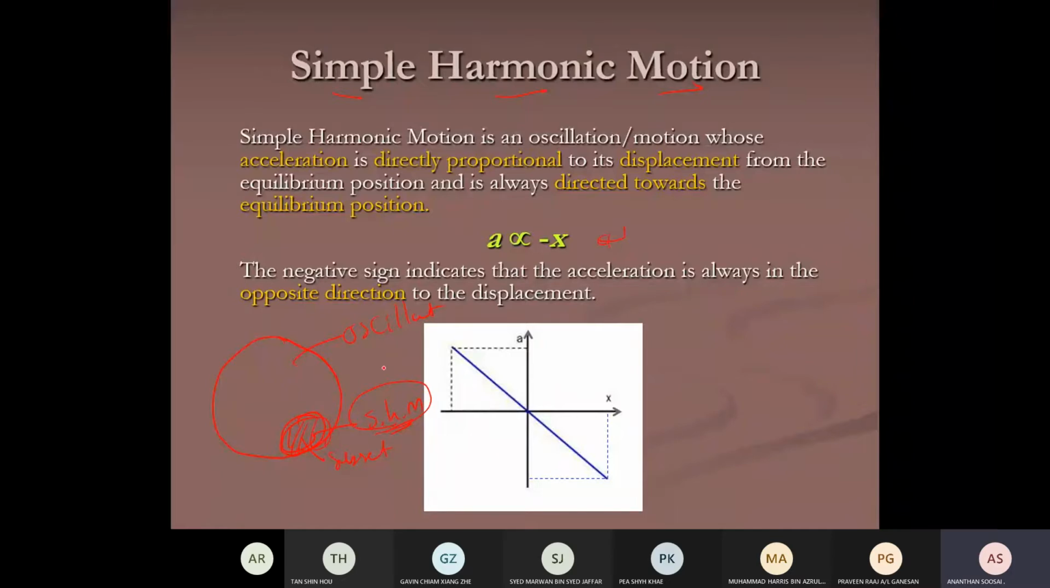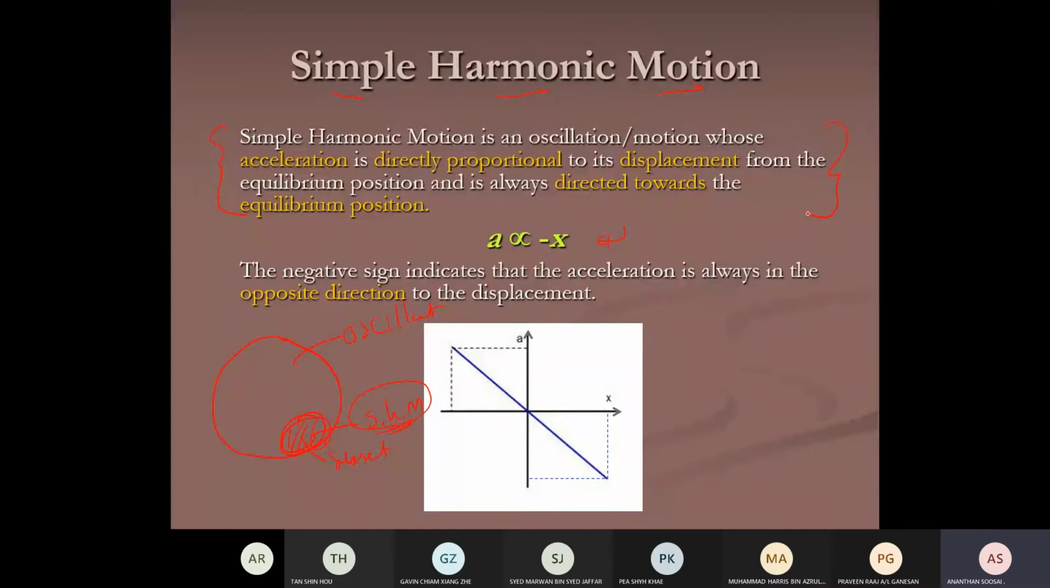Like oscillation is like Malaysia, SHM is like Selangor. Selangor is part of Malaysia, but Malaysia is not in the Selangor. The SHM is the subset of oscillation. Okay, now go on top here.